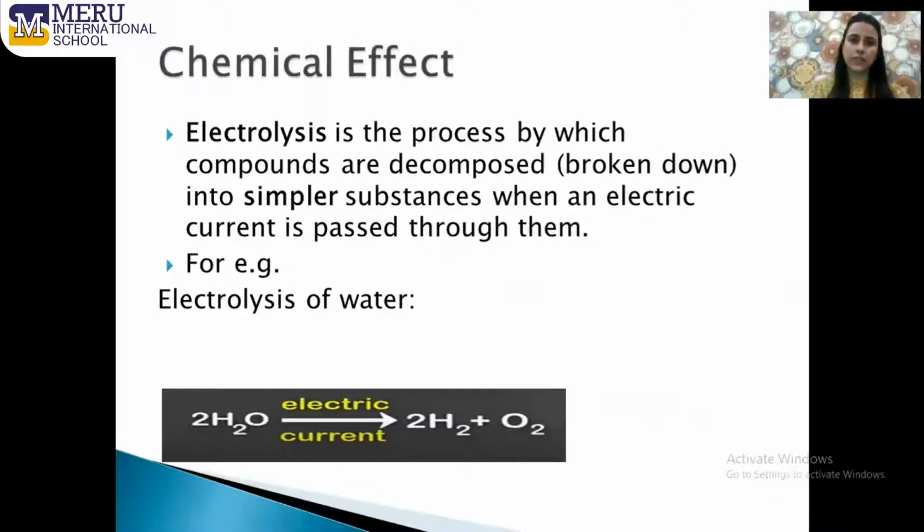Next, we have the chemical effect. To understand the chemical effect, we should understand electrolysis. Electrolysis is a process in which complex compounds decompose into simpler compounds. For example, here I have taken the example of electrolysis of water. In this, you can see when electric current passes through the water, it breaks down into hydrogen molecules and oxygen molecules. So as you can see, in the presence of electric current, a chemical reaction takes place, right? Such kind of effect is known as the chemical effect of electric current.